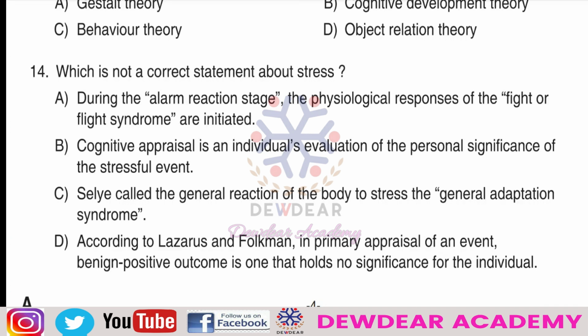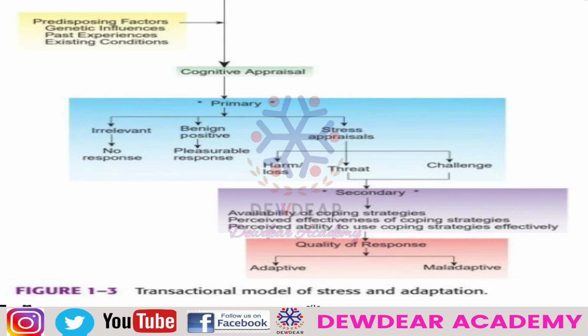According to this theory, stress is considered as a transaction between the individual and the environment. If any precipitating event, meaning any stimulus arising from our internal or external environment, is stressful, that will lead to a cognitive appraisal.